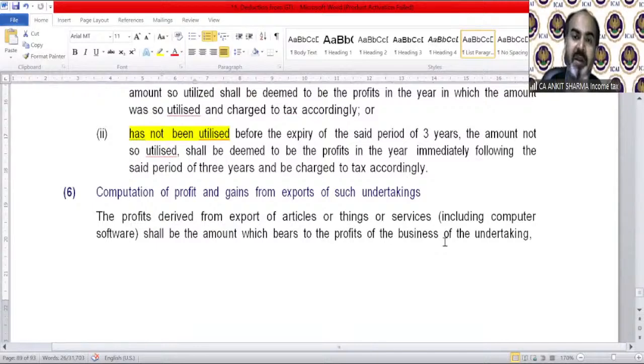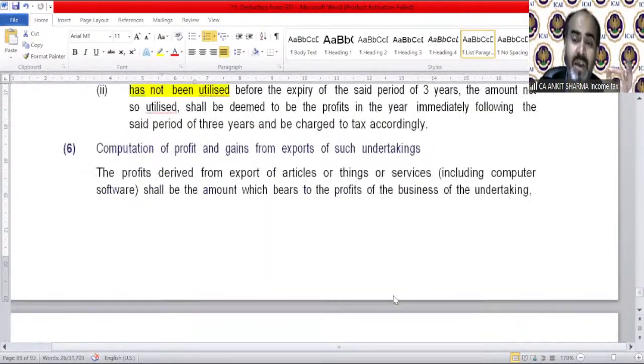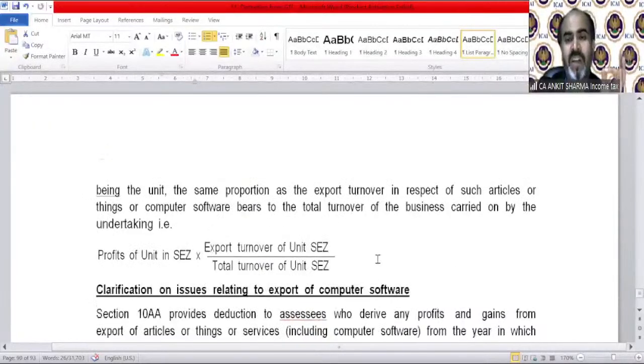Computation of profit and gain from export of such undertakings. How will we calculate the deduction amount? There is a formula. It's a very simple formula. That is profits of the unit in SEZ. What is the profit from that SEZ unit? Multiplied by export turnover of the SEZ unit divided by total turnover of the units of SEZ.